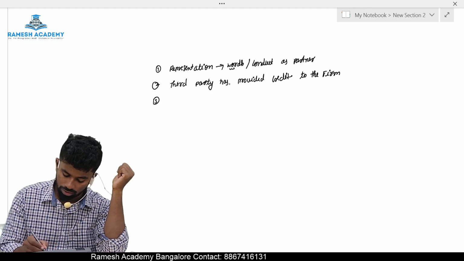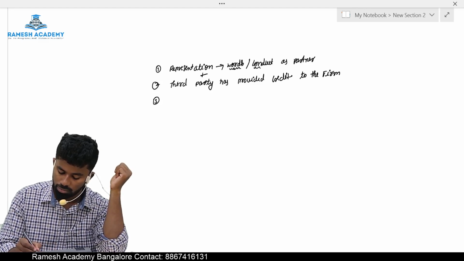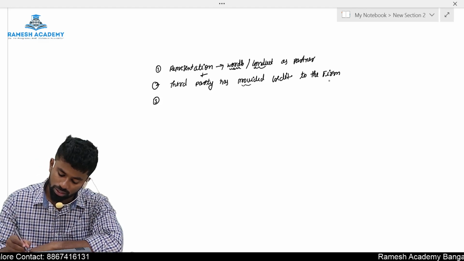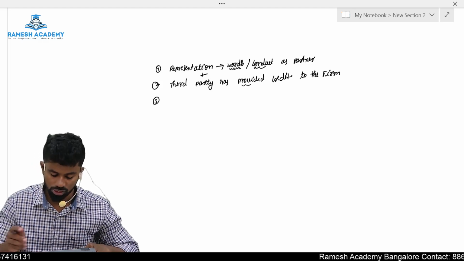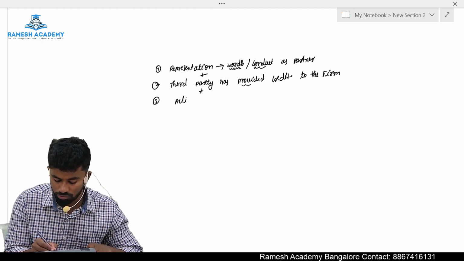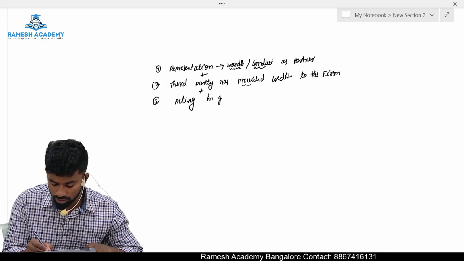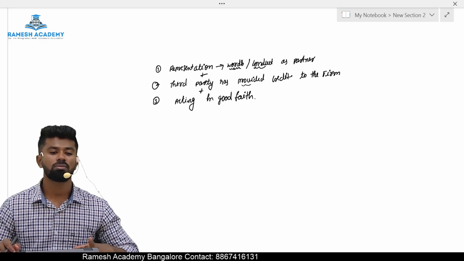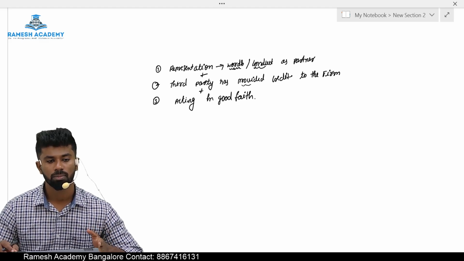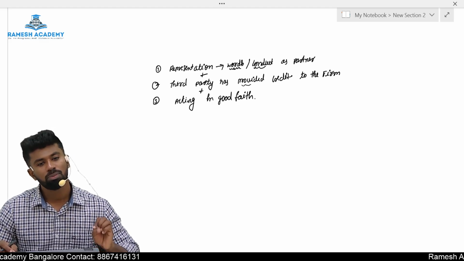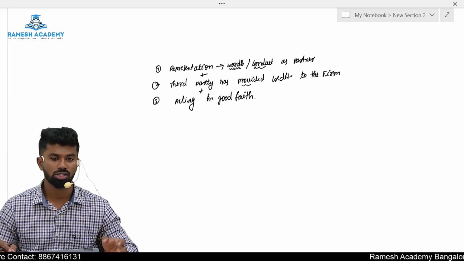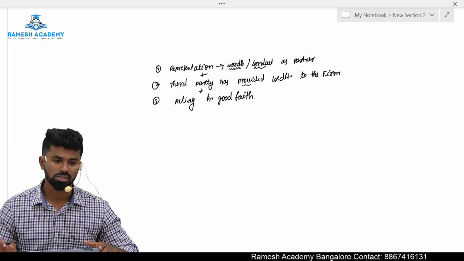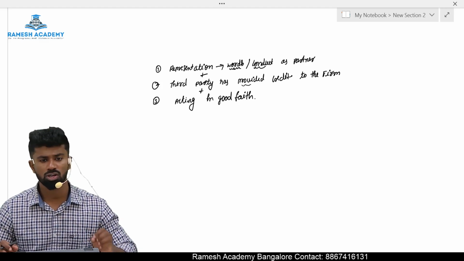Then, the representations are made by words or conduct as a partner. The third party has provided the credit to the partnership firm based on such representations, and this third party was acting in good faith. Now what is acting in good faith, sir? It means he believes that whoever made the representation is a partner. Because he believed that the person who made the representation is a partner, that person will be responsible to the one who has given credit to the partnership firm based on such representations.